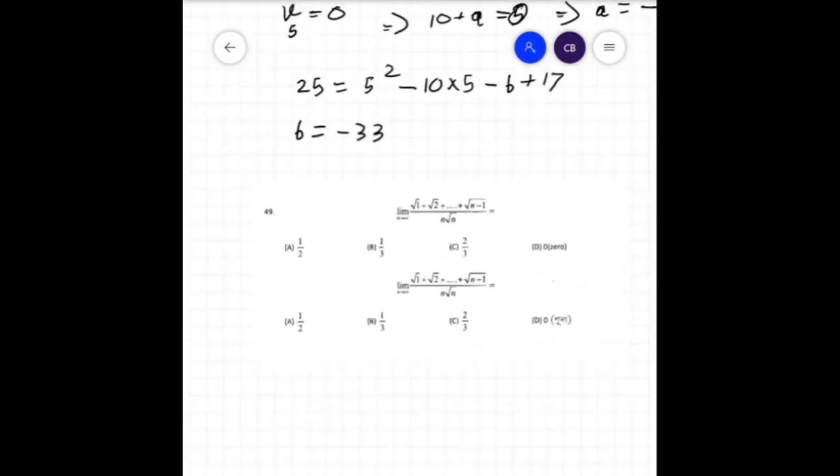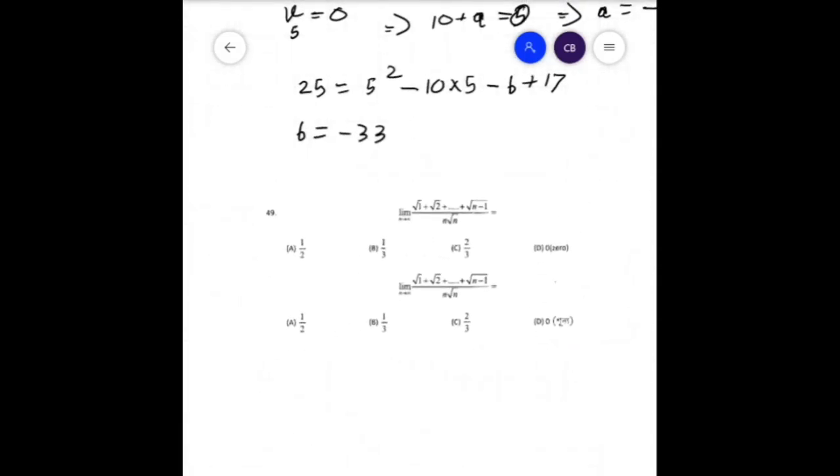Moving on. In the next question, it is a question of limits. Clearly we see we have the limit of root over 1 plus root over 2 up to root over n minus 1, divided by n root n.